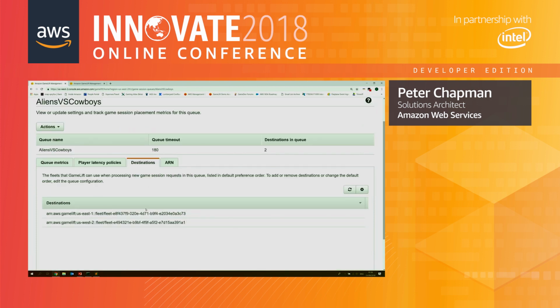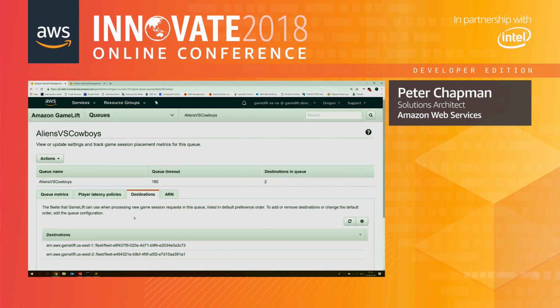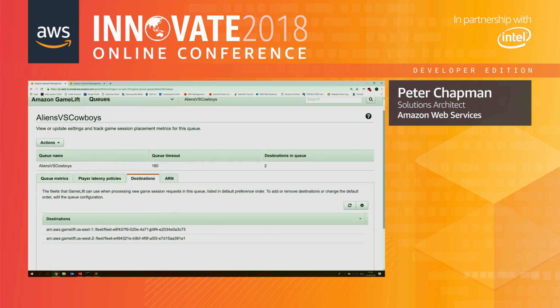And then finally, I have the destinations that are part of my queue. And really these are just Amazon Resource Names to point to the fleets. But we can see here that my highest priority destination is a fleet in US East 1, which is North Virginia. And my second priority is one in US West 2, which is in Oregon. So we're going to test how GameLift actually creates my game session based on these priorities.